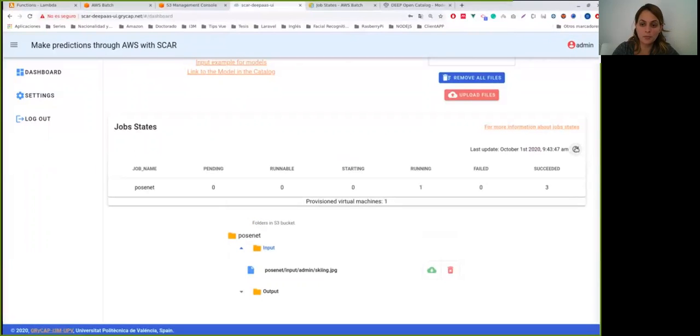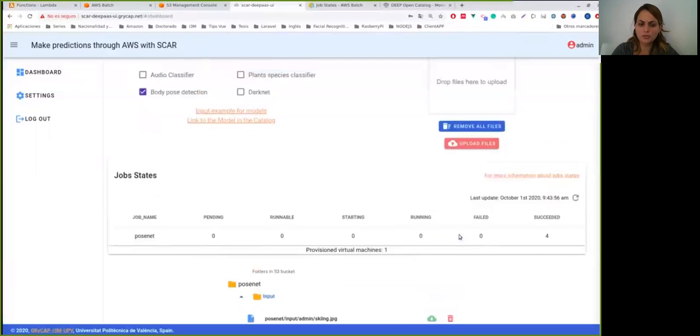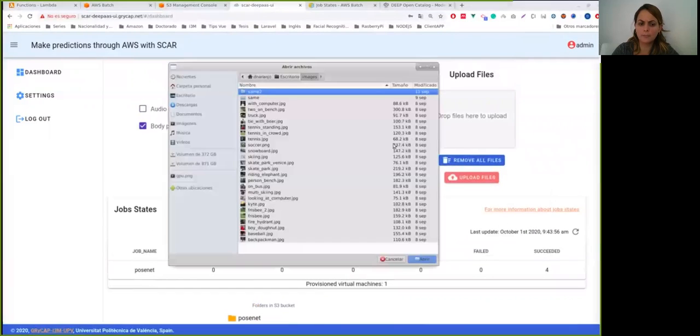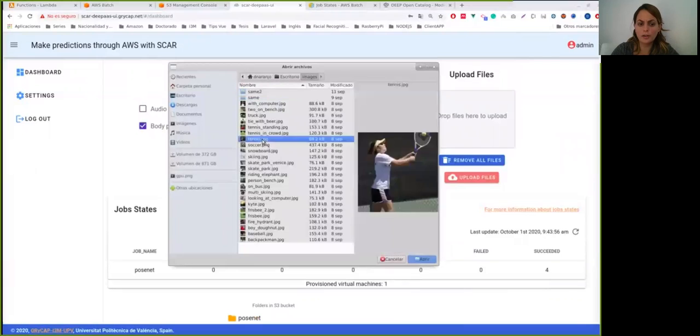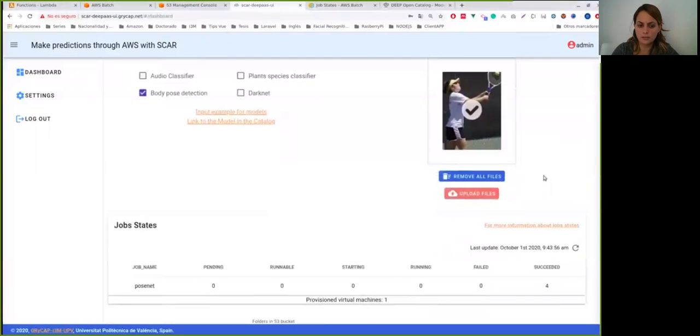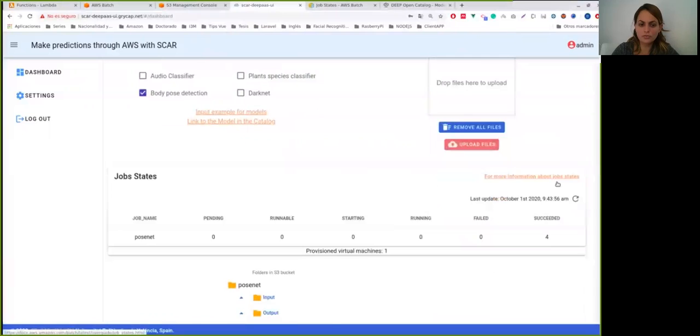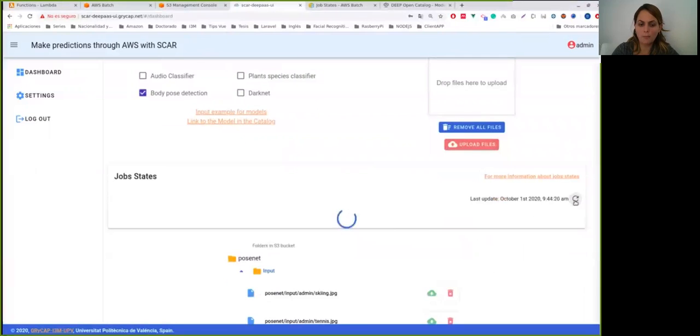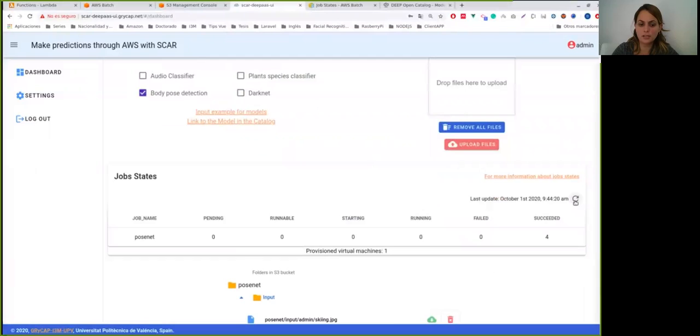So we're going to update again. Previously we had 3 jobs in succeeded state. Now, if we update again, we can see that we have 4 jobs in succeeded state, indicating that the job was processed successfully. In the output folder, we can see the result of the prediction. Also, this process took several minutes. If we have a provisioned machine and we load another image, the process is faster. The job goes directly to the running state, and after a few seconds, the process is completed.